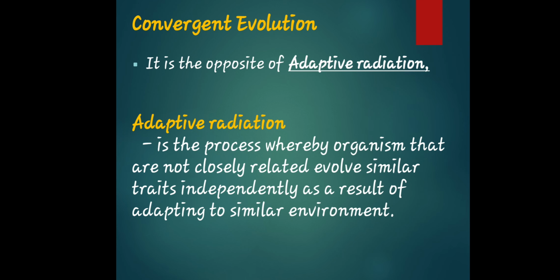In the opposite, adaptive radiation is the process whereby organisms that are closely related evolve similar traits independently as a result of adapting to a similar environment. So adaptive radiation is particularly about organisms that are not closely related.